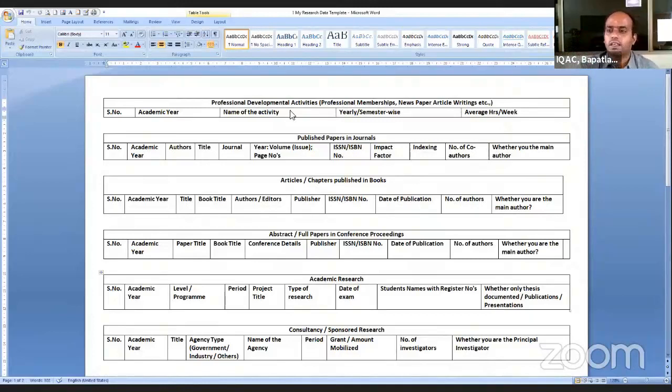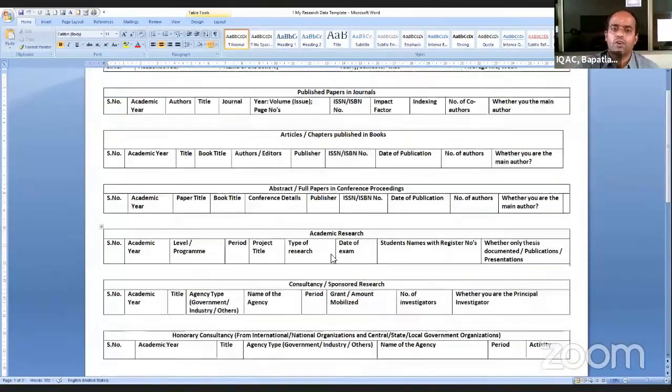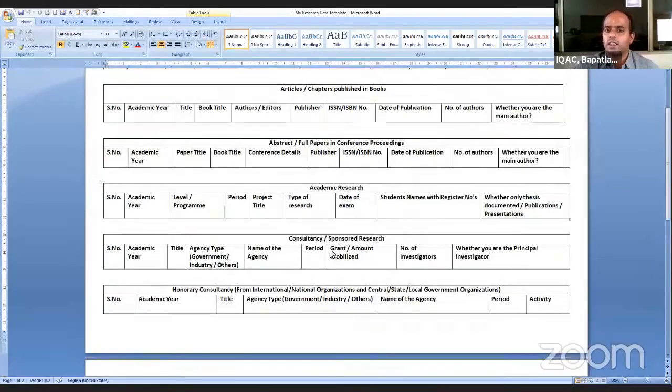For example, you are able to see professional developmental activities. You can see the second heading, published papers in journals. You can see articles or chapters published in books. You can see abstracts or full papers published in conference proceedings. You can see academic research activity, that means UG, PG or PhD work which you have supervised.